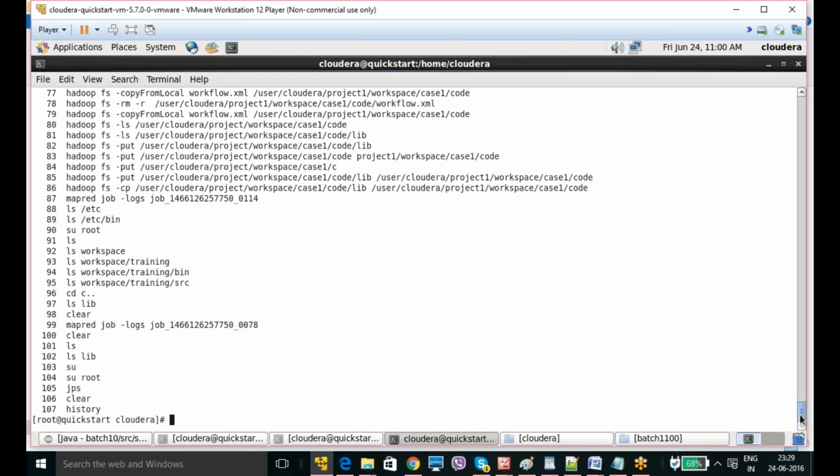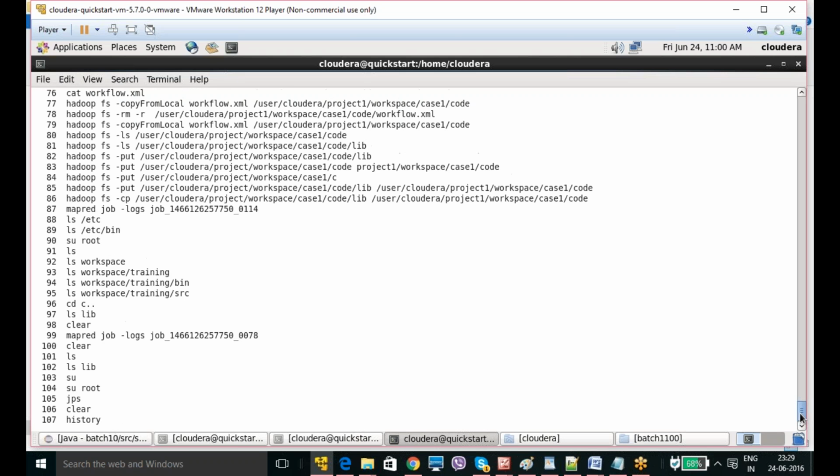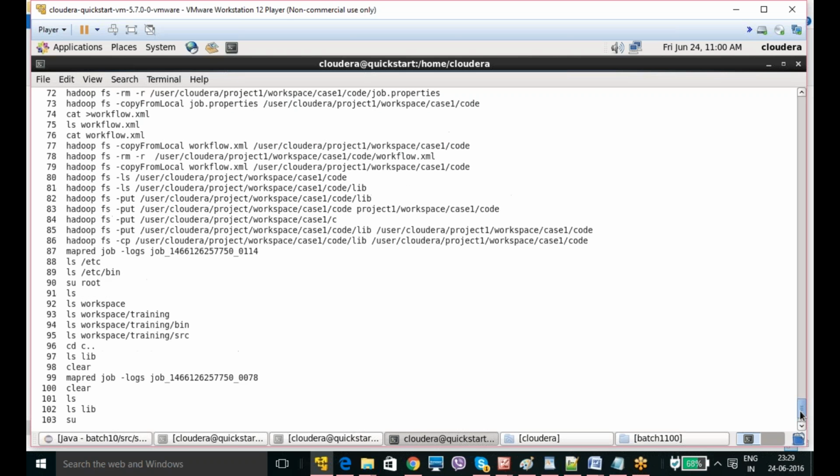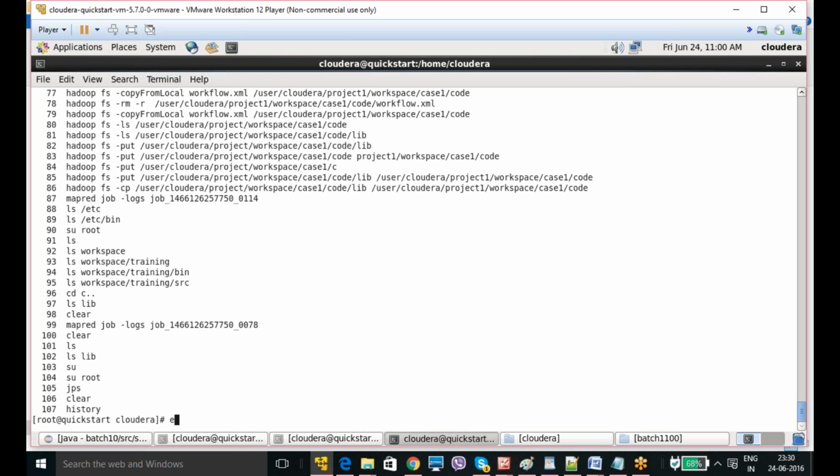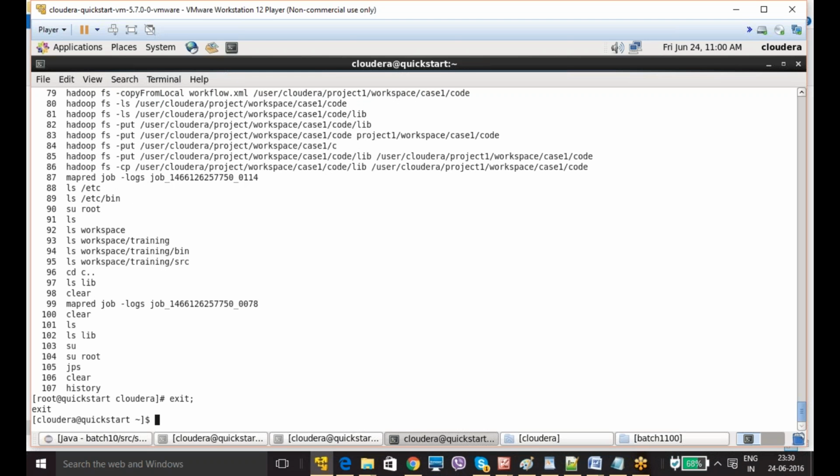So these are all the commands which we have triggered. If you want to come out, the user ID. Suppose it is the owner of. So it is the owner actually.